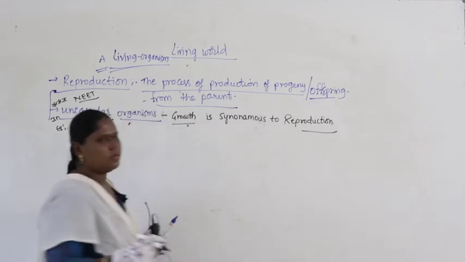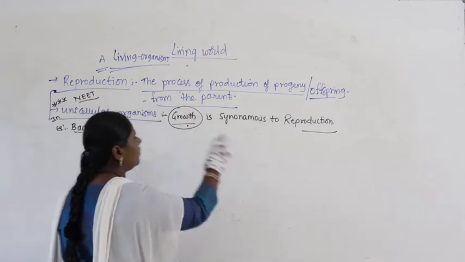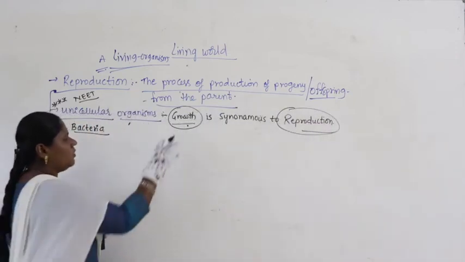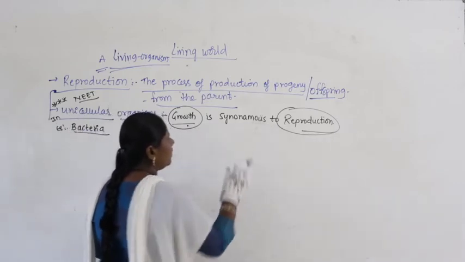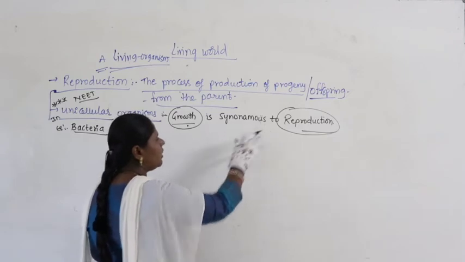What are the 2 parameters we are taking? We are taking the growth phenomenon and we are taking reproduction. So what do we say? Growth is synonymous to reproduction, meaning growth is exactly the same, similar to reproduction.